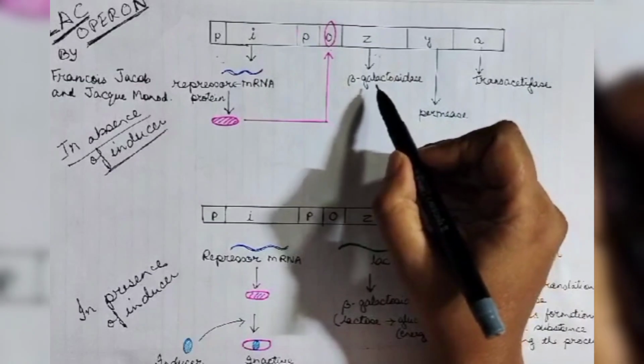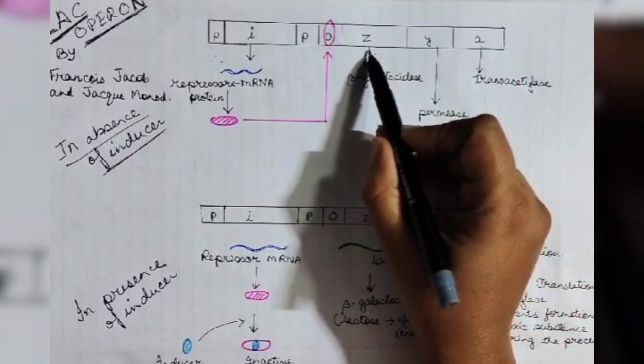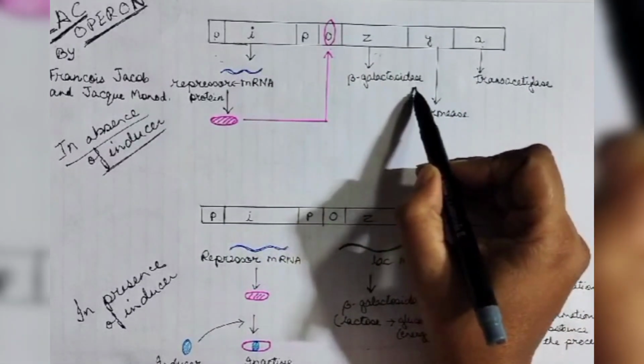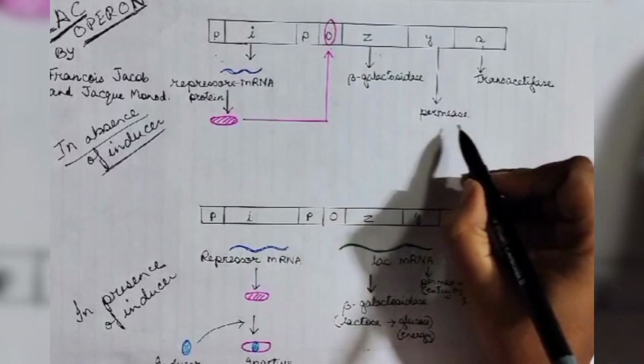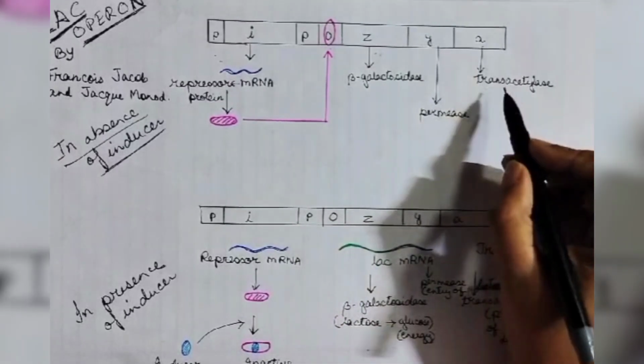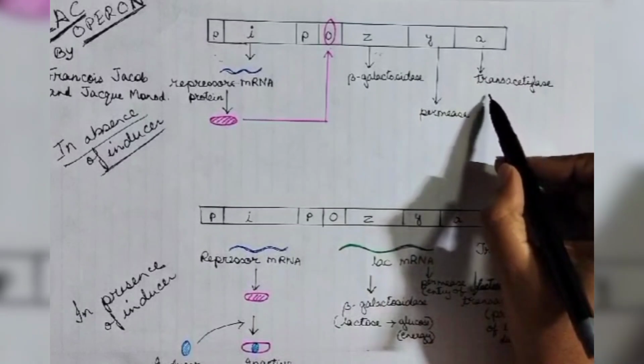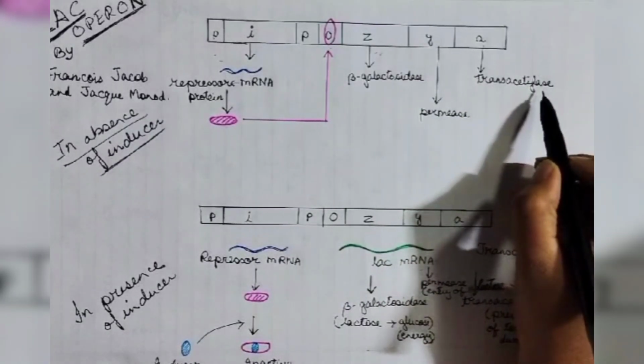Here let us also know what these all genes code for. The Z gene codes for the formation of beta galactosidase. The Y gene codes for the formation of permease enzyme, and A codes for the formation of trans-acetylase enzyme.